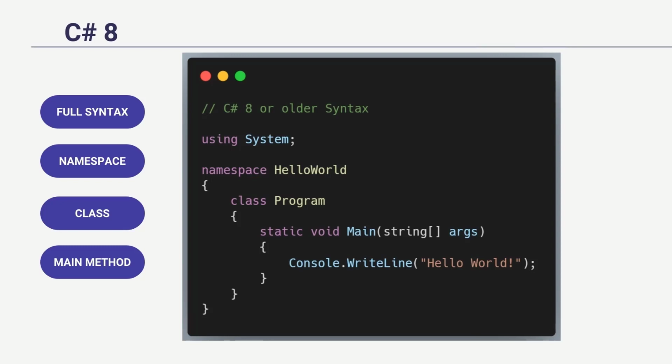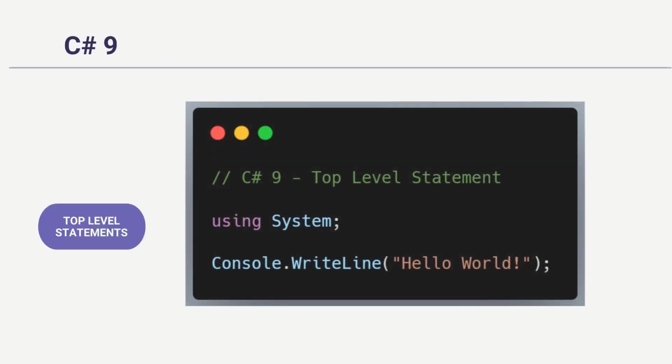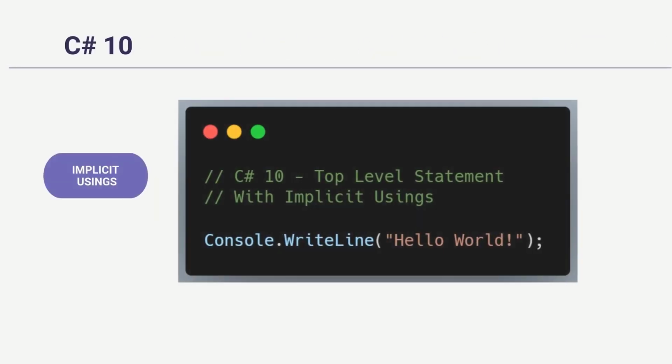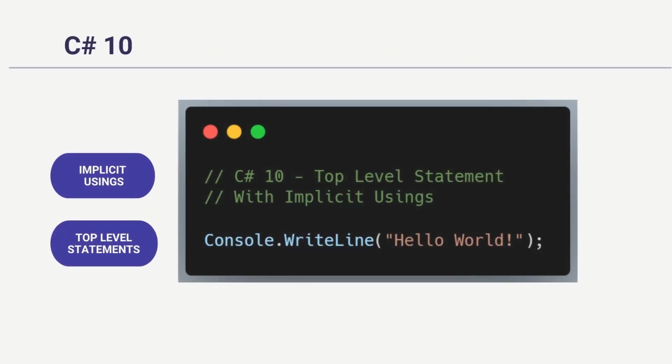Okay, this is nice, but it contains some ceremonial code like declaring a namespace, declaring a new class, and declaring the main method. So C# 9 introduced a new feature called top level statements. With C# 9, you can avoid having a main method. You are still required to specify the using statements at the top, and after that you could directly write your code. With the latest .NET 6 and C# 10, one more feature is introduced, and its name is implicit usings. You do not even need to specify a using statement and still your code would work.